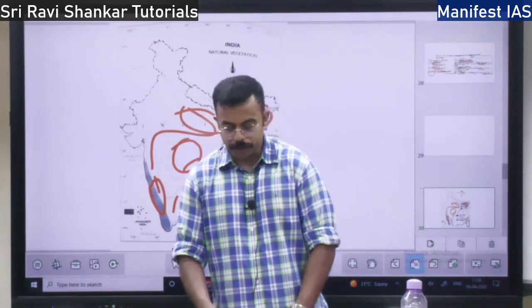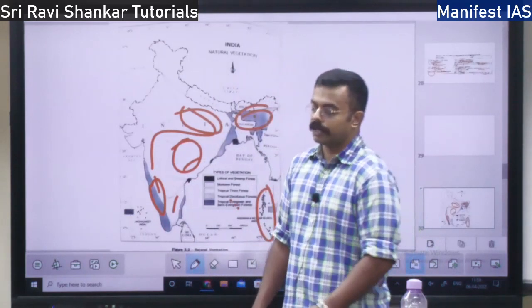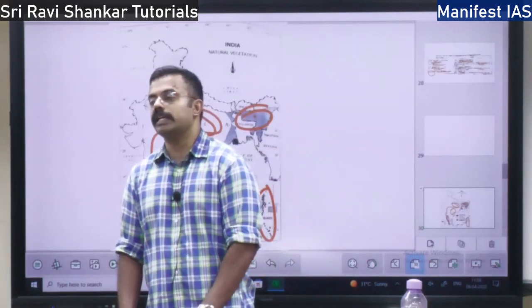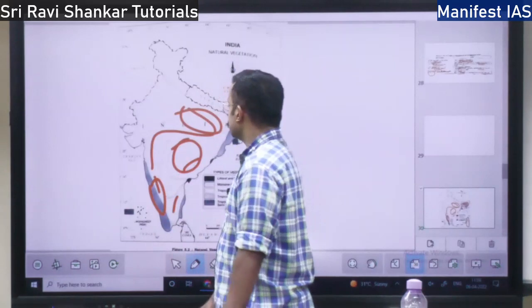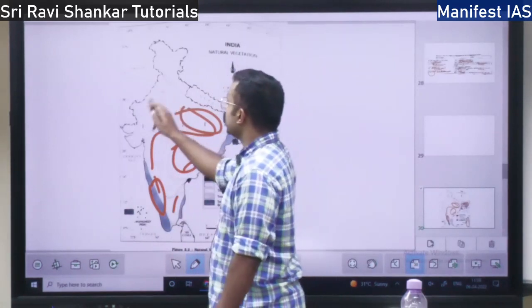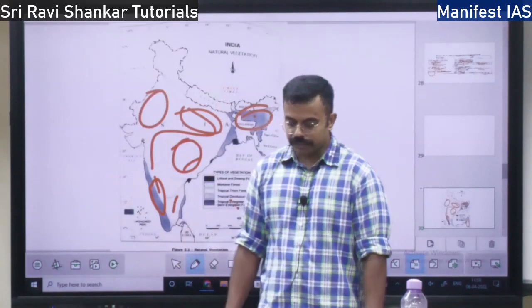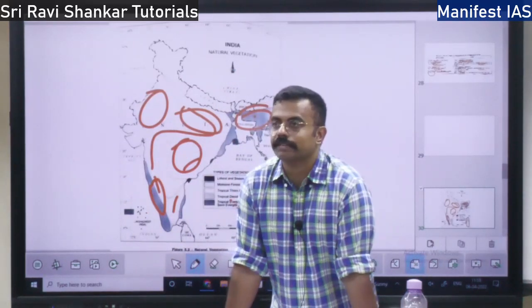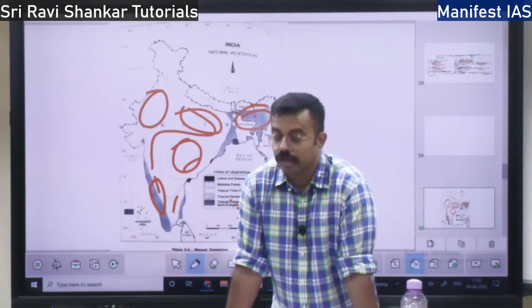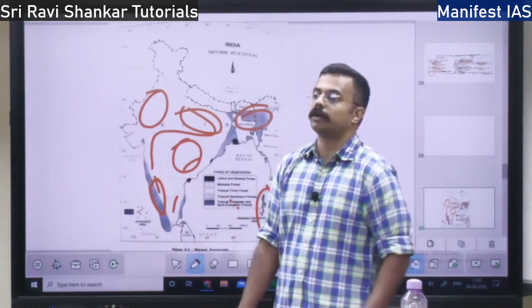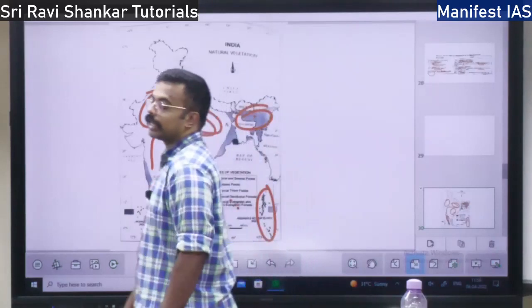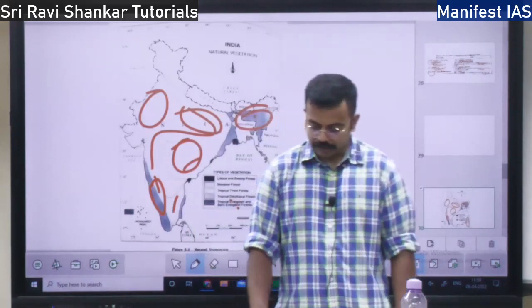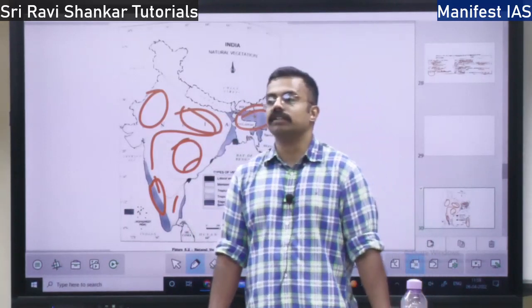Next is the tropical thorn forest. Where do you find the tropical thorn forest? In those areas where there is less than 50 centimeter of rainfall. What is the natural vegetation in this region? You will find certain types of grasses and shrubs. This region is either arid or semi-arid.